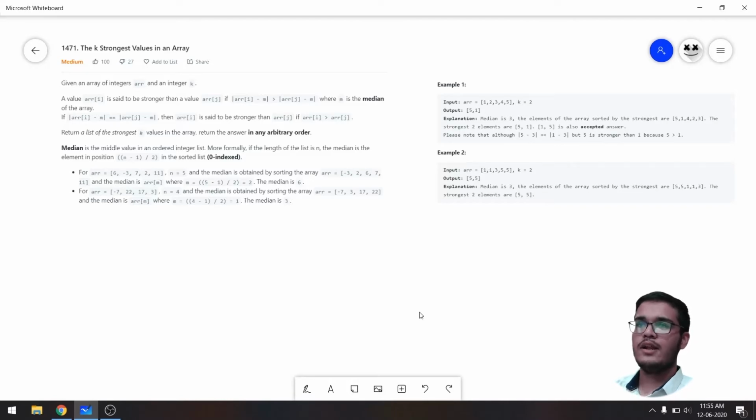So let's try to break down this problem first. We need to return the k strongest values in an array. How do you know whether a particular value is stronger than other value? Then they have given two conditions for that, and if the values satisfy either of the two conditions, then you can simply add it to the return list.